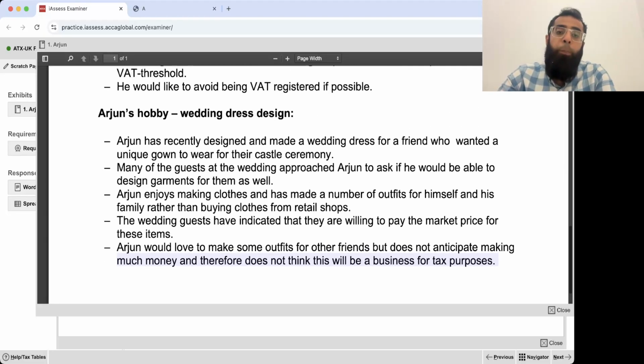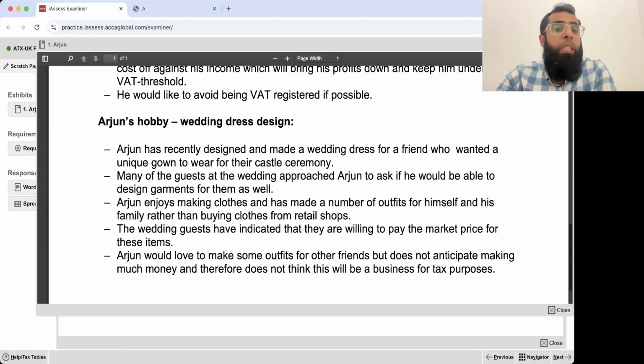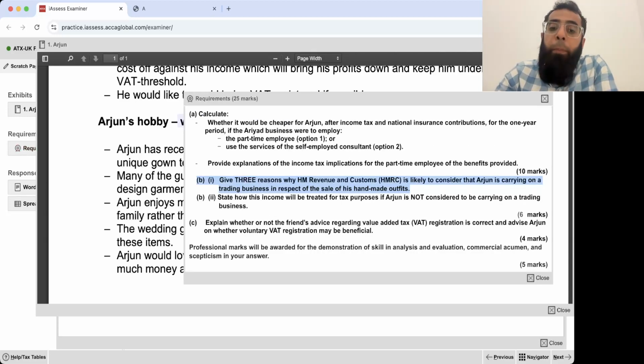Okay, so basically here he has some details about the value added tax registration where his friend gave him some advice, and about these wedding dresses which he will be taking on as a hobby. Now, the requirement we are currently looking at: give three reasons why HMRC is likely to consider that Arjun is carrying on a trading business in respect of the sale of his handmade outfits.